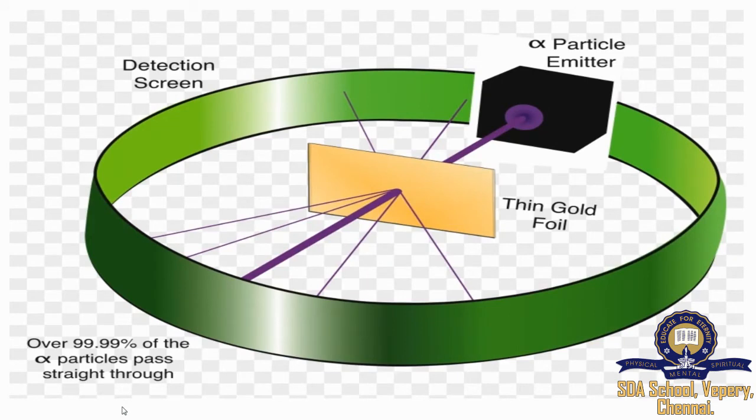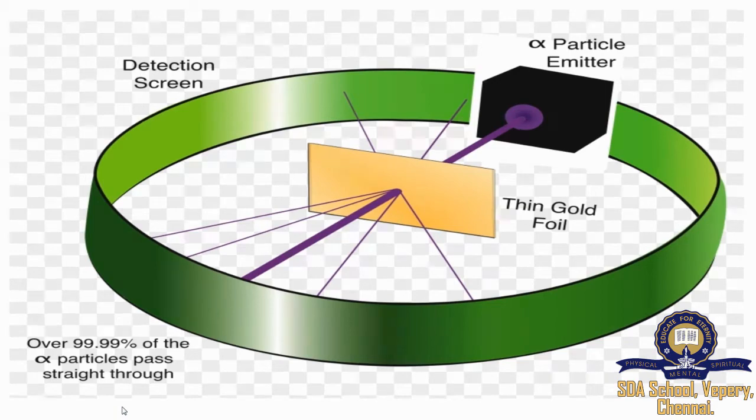Why did he take gold foil? This is because he wanted a very thin layer to perform the experiment, and gold can be made into a very thin sheet, and gold is the most malleable metal. This would be the reason why he took gold foil to perform this experiment.